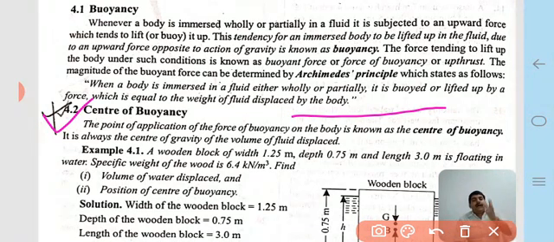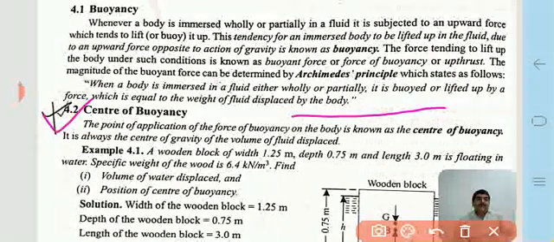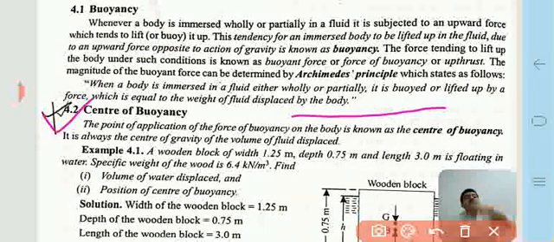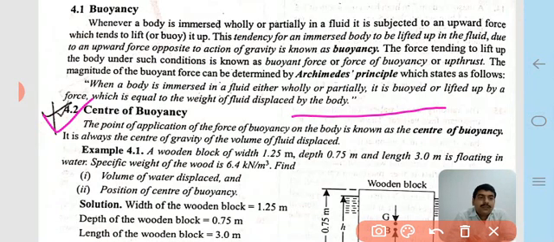We draw the central lines of both faces, and the point where they cut is the center of gravity, where the whole mass of the body is concentrated.